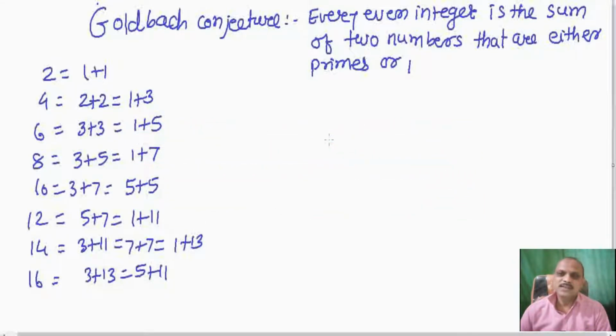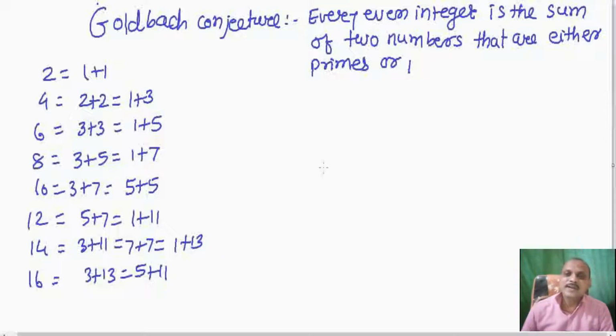On your screen you can see that the first even number is 2, and it is the sum of 1 plus 1. Second is 4, which is the sum of 2 plus 2, both primes, or 1 plus 3. 6 is 3 plus 3 or 1 plus 5. 8 is 3 plus 5 or 1 plus 7. 10 is 3 plus 7 or 5 plus 5. 12 is 5 plus 7 or 1 plus 11. 14 is 3 plus 11 or 7 plus 7 or 1 plus 13.